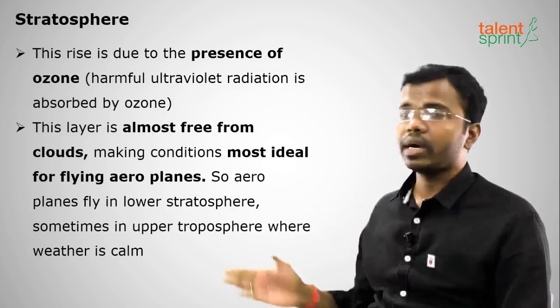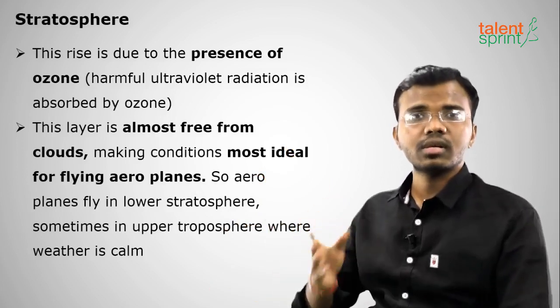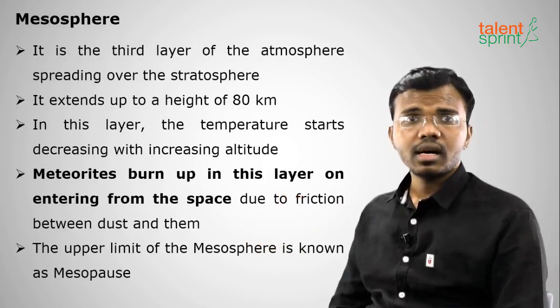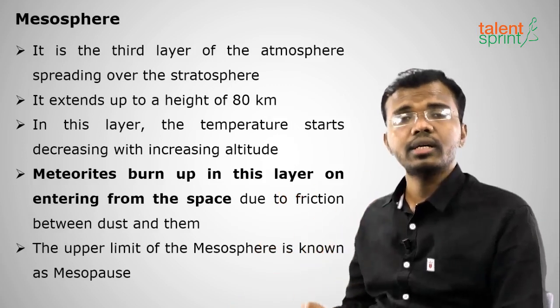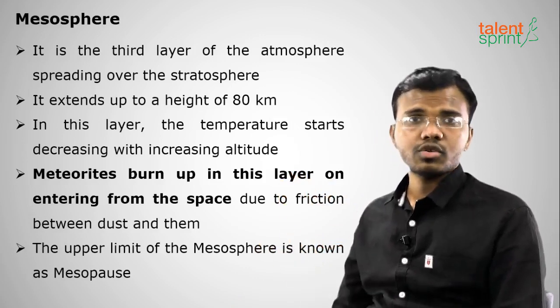Aeroplanes fly in the stratosphere because of less cloud formation. Next, after the stratosphere we have stratopause, the ending of stratosphere, then we have mesosphere. Mesosphere is the third layer of the atmosphere after the troposphere and stratosphere, and it extends up to a height of 80 kilometers from the surface of the Earth.